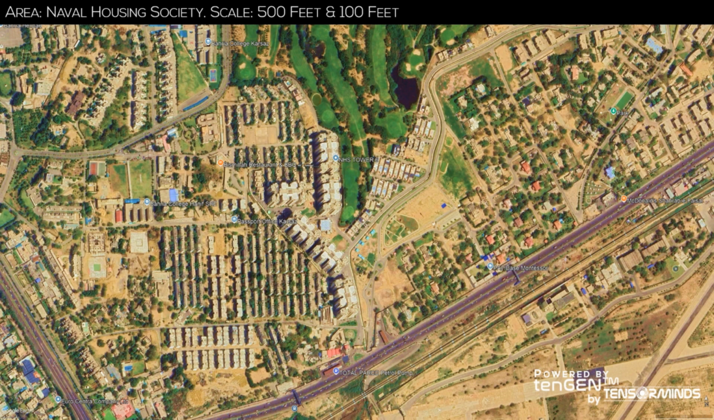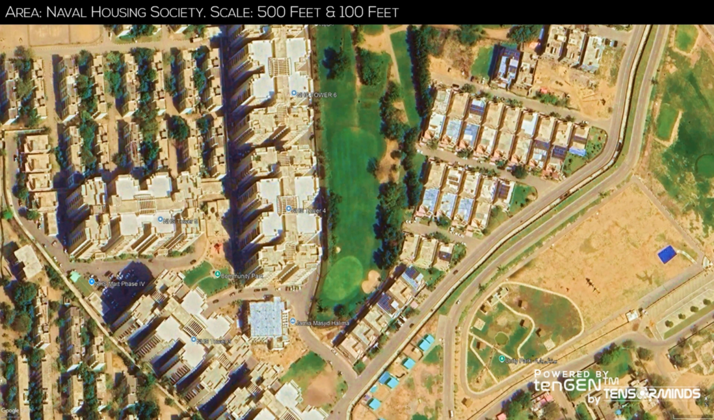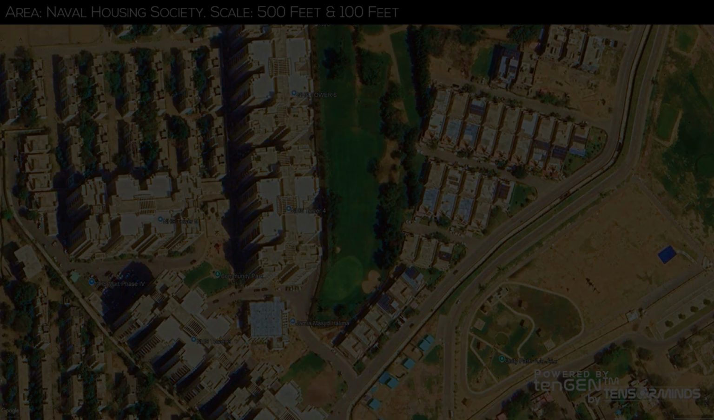Naval Housing Society is a planned residential area with larger, more spacious houses. The presence of recreational facilities and a well-maintained layout suggests a higher standard of living. This area likely represents an upper middle class community. Potential socio-economic class, upper middle to upper.